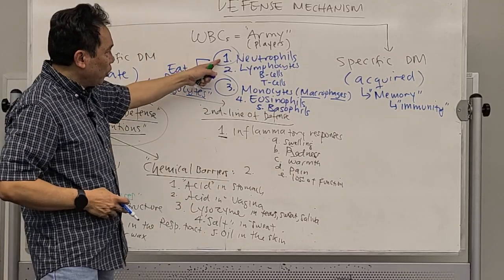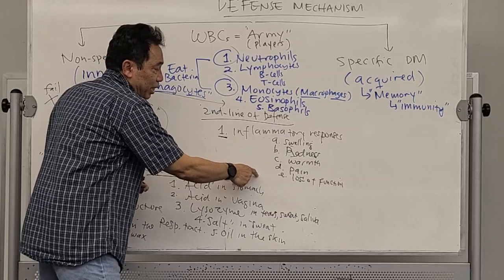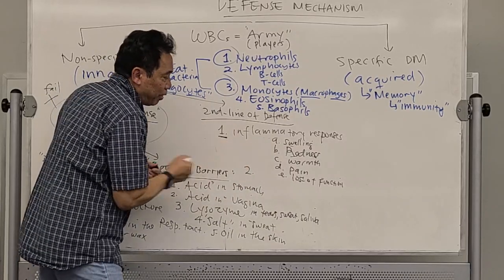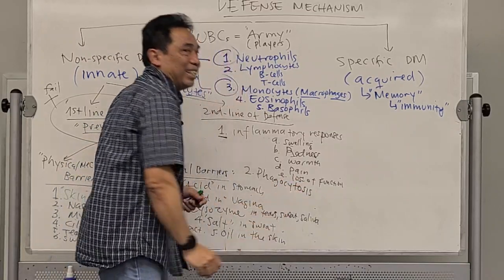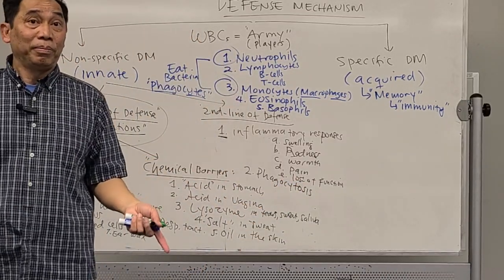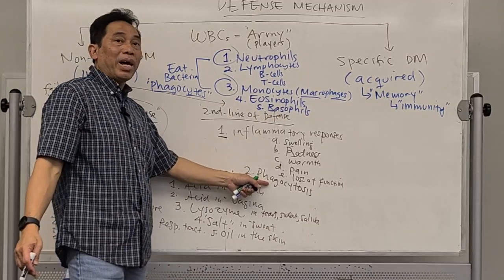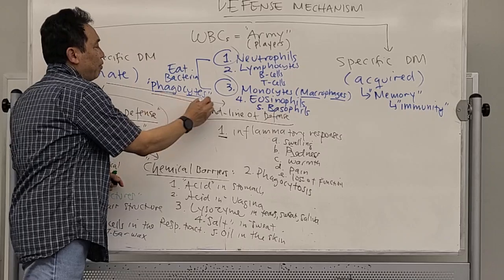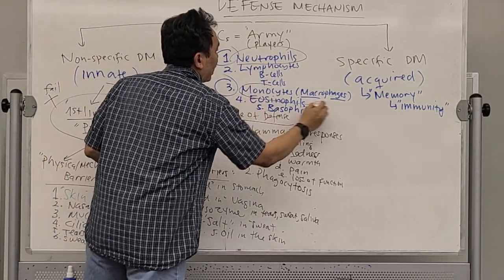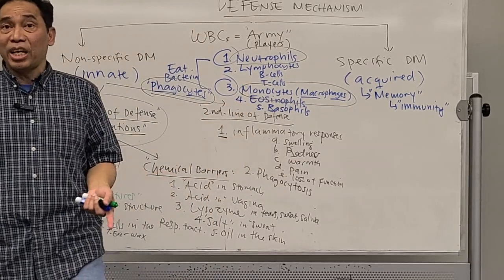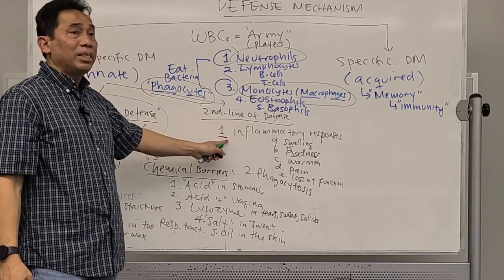So, these 2, neutrophil and monocyte, will perform action over here during the second line of defense. It is called phagocytosis. Osis means action. So, this is the action of killing or eating bacteria by what? By the phagocyte, which is neutrophil and monocyte. That's the second action that will be done during the second line of defense after this inflammation.